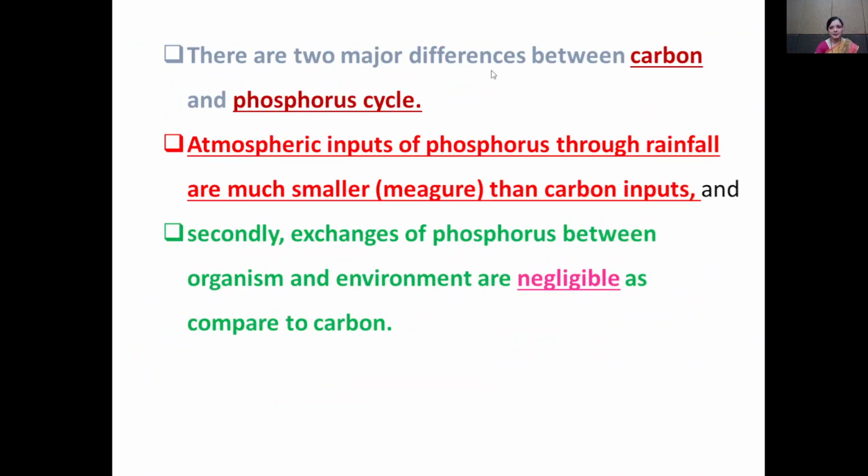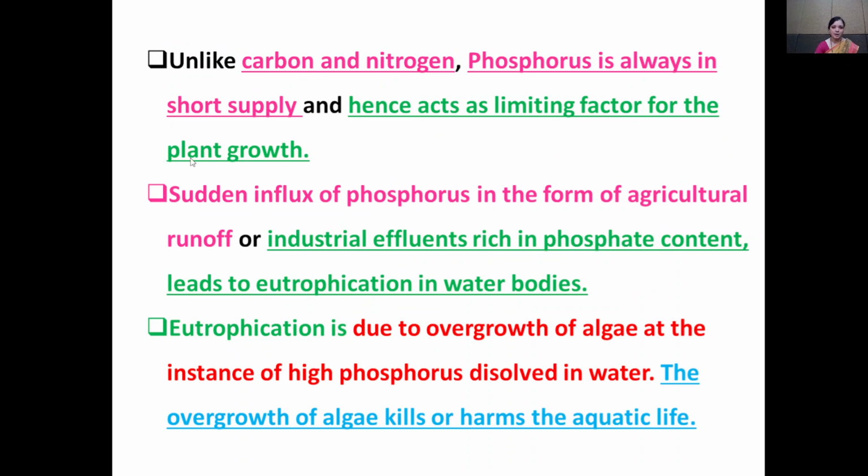There are two major differences between carbon and phosphorus cycle. Atmospheric input of phosphorus through rainfall is much smaller than that of carbon. And secondly, exchange of phosphorus between organism and environment is negligible as compared to carbon.